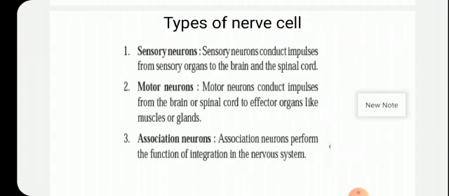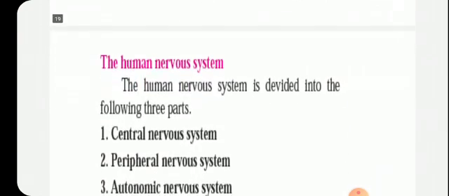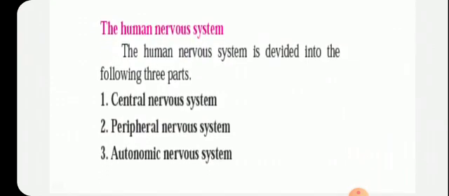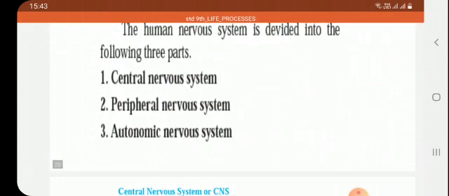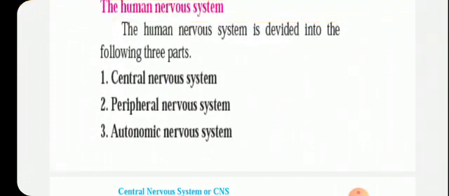Now we will study about the nervous system, which is very important. The human nervous system. Children, you must be knowing that whatever the other systems are doing, that work is controlled by the human nervous system. Digestive system, respiratory system, all these systems are controlled by the nervous system. So it is a very important, complicated system. That system is divided into three parts: central nervous system, peripheral nervous system, and the autonomous nervous system.